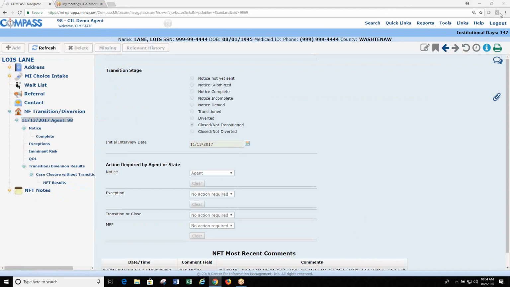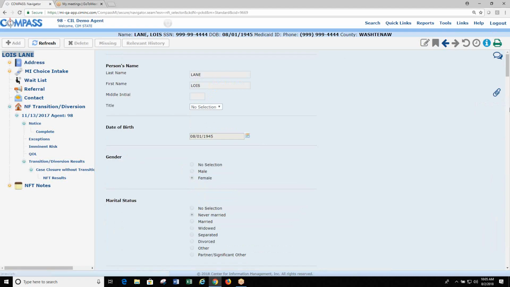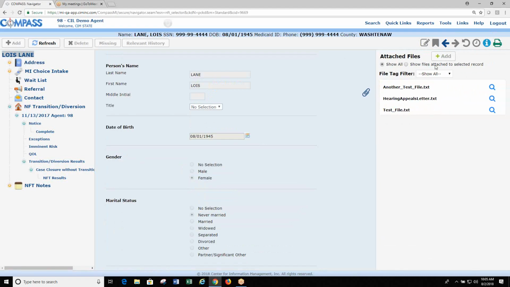So this information is still there, but you'll see that there's now a new little icon on the right, the paperclip. That is the attached files, the new place for them. If you click on that, it will expand and show you the attached files for that person.